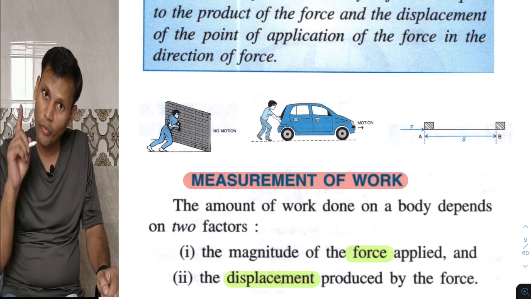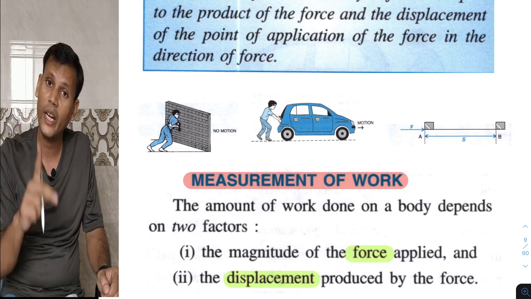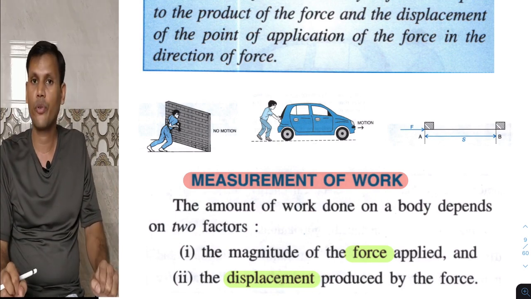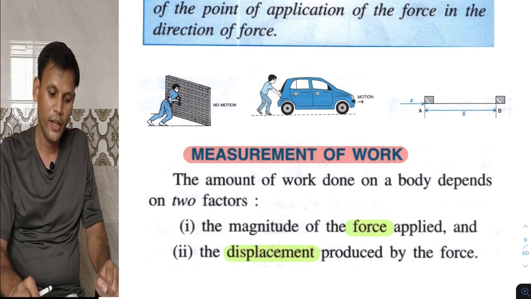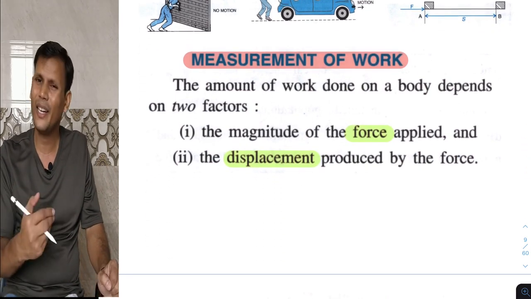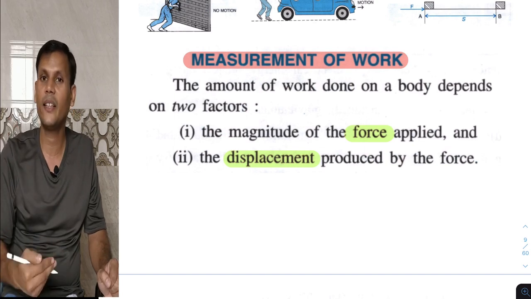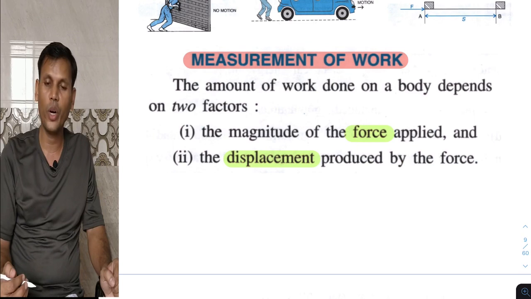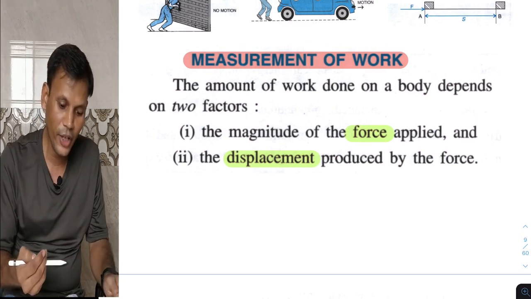So simply, for work done, two things are there. One is displacement should be there, and second is force should be applied on the body. Now, measures of work. Already I told you what factors are responsible for work done. So, measurement of work.